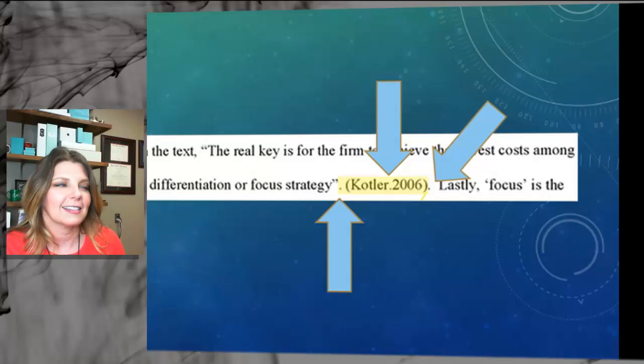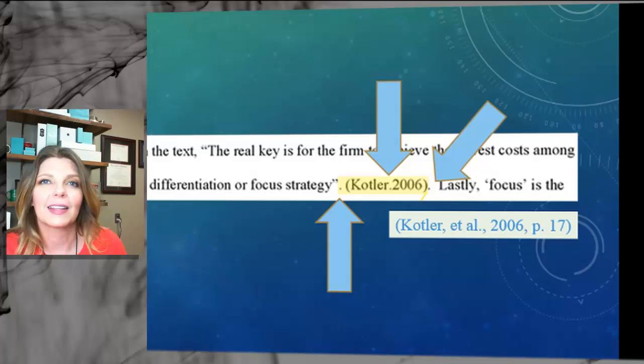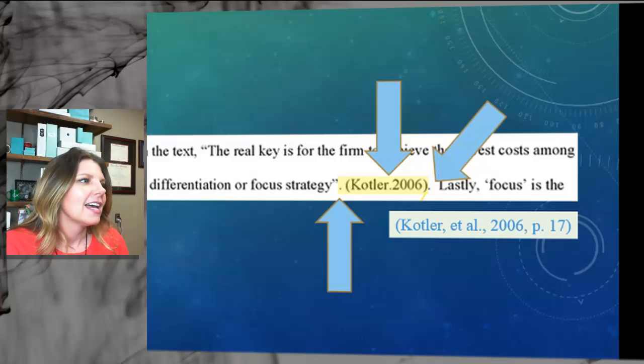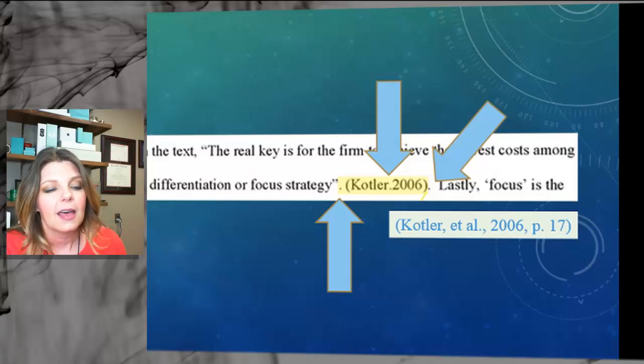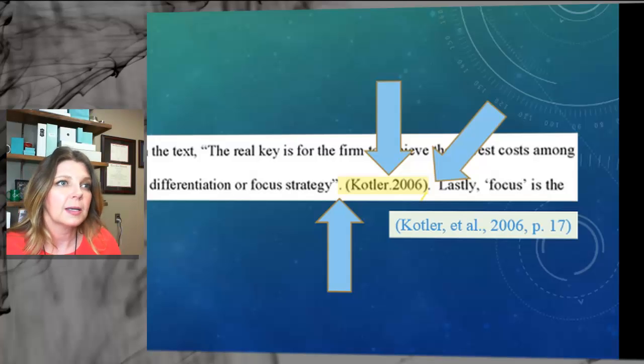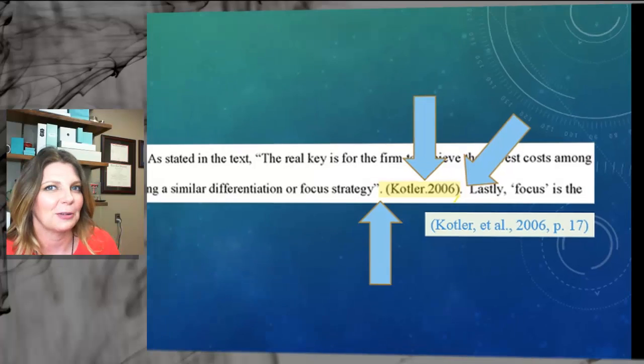Okay, let's check something else out. Oh, this is what this should look like. Oh, good, I have an example. So because there's more than one author of our textbook, anytime you cite it, you need to either list all the authors the first time, and then subsequent times you can use et al., which is Latin for and others. So the citation should actually look like the example, okay?